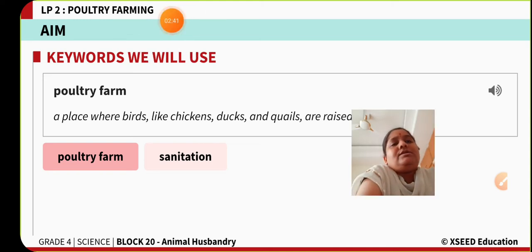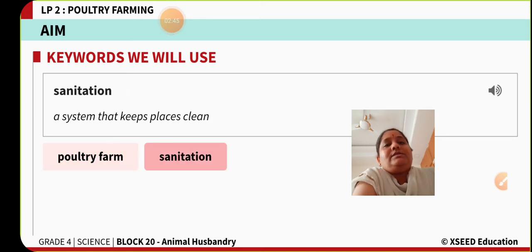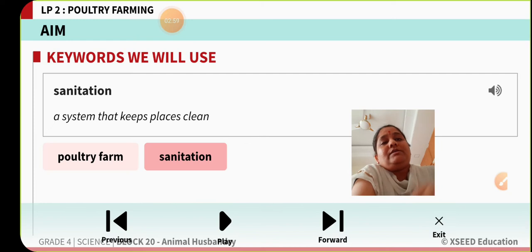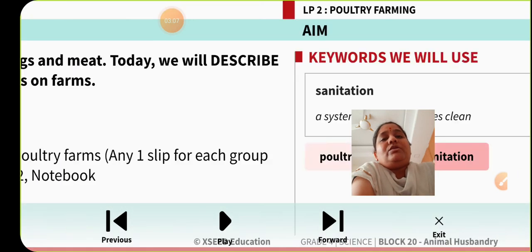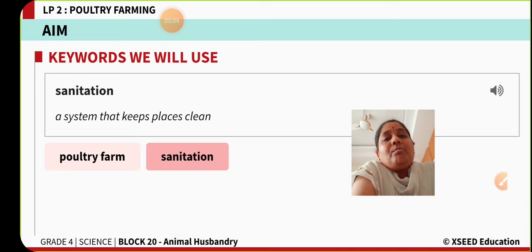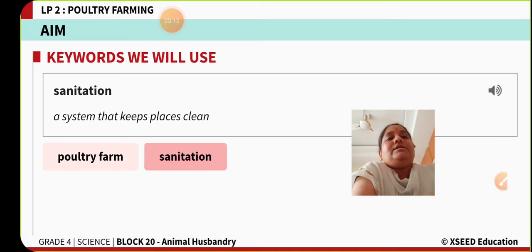Now the second keyword in today's class is sanitation. What is the second keyword? That is sanitation. Sanitation means maintaining our surroundings neat and clean. That is why we call it sanitation. Sanitation: a system that keeps places clean. Very good. So these are the two keywords we are learning today. One is poultry farm and the second one is sanitation.